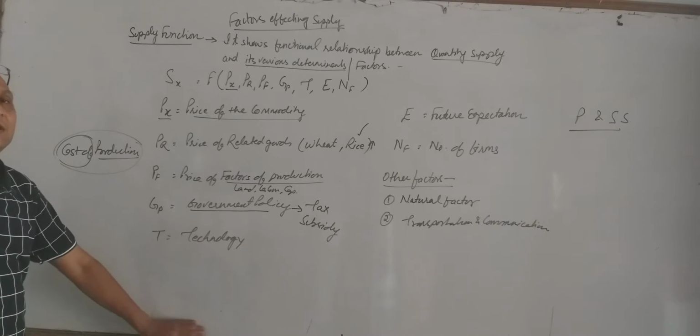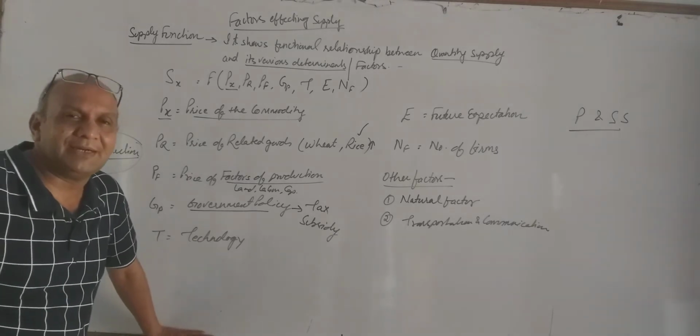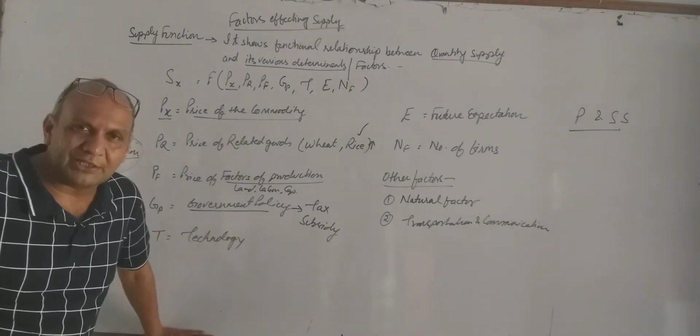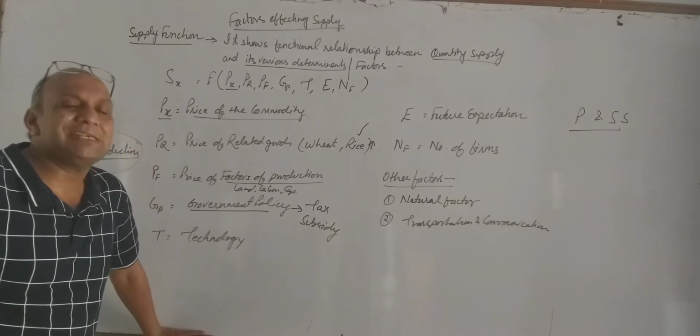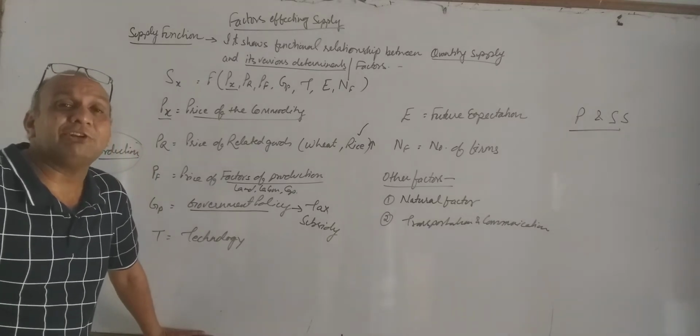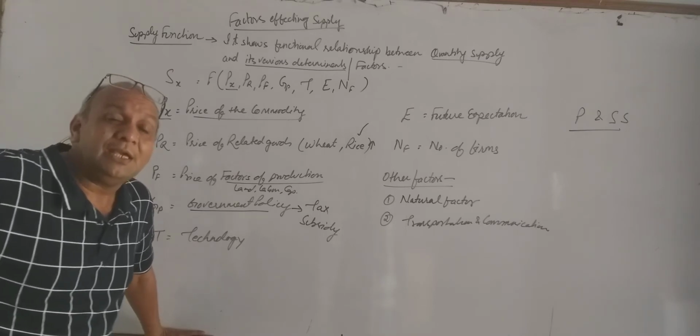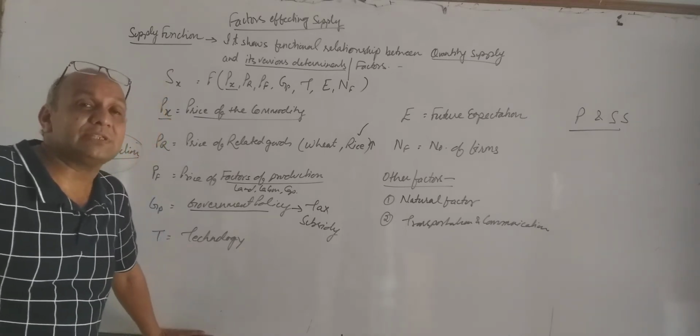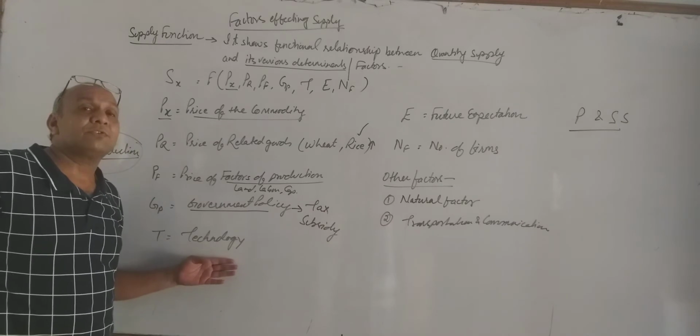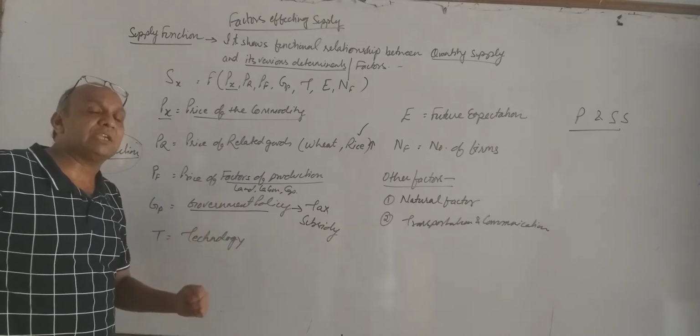Next, technology. What technology is available in the market? Do we have advanced technology? Because if technology is advanced, our productivity will increase. And if productivity increases, our cost of production reduces. क्योंकि टेक्नोलॉजी है. Suppose we have manual technology.